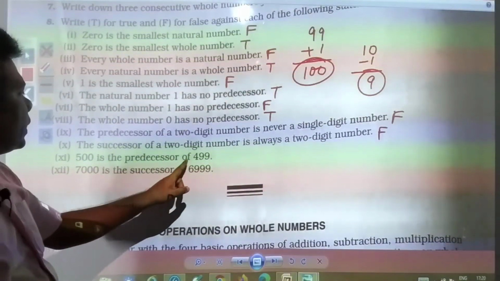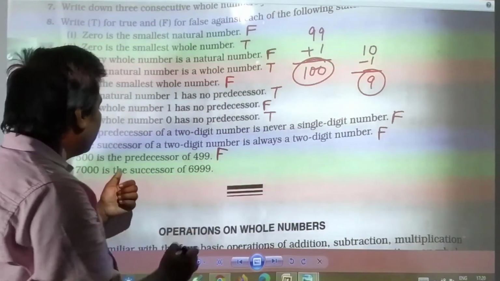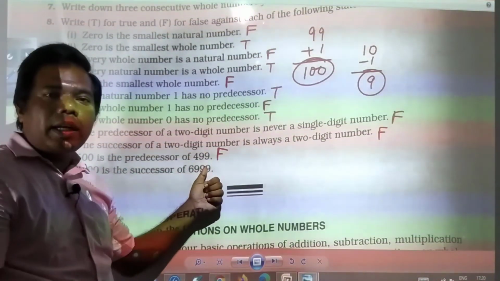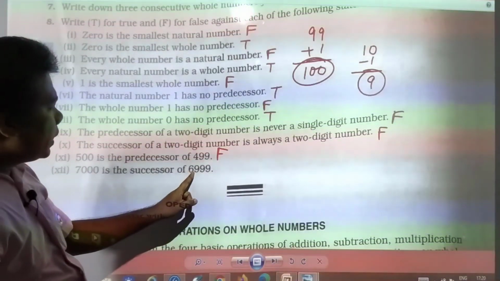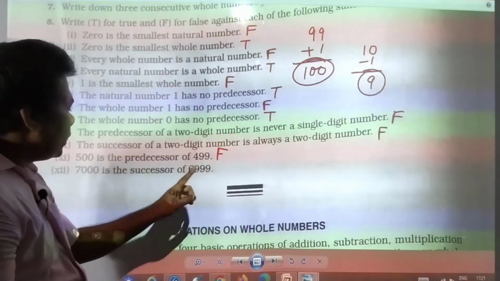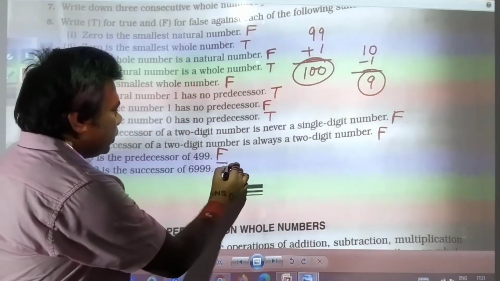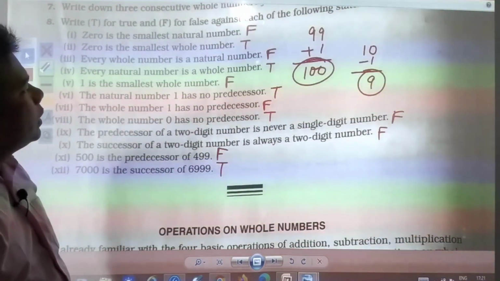500 is the predecessor of 499. This is false because 500 is the successor of 499. 7000 is the successor of 6999. Yes, if you add 1 to this you will get 7000. So this is true. So in this way you have completed this exercise.